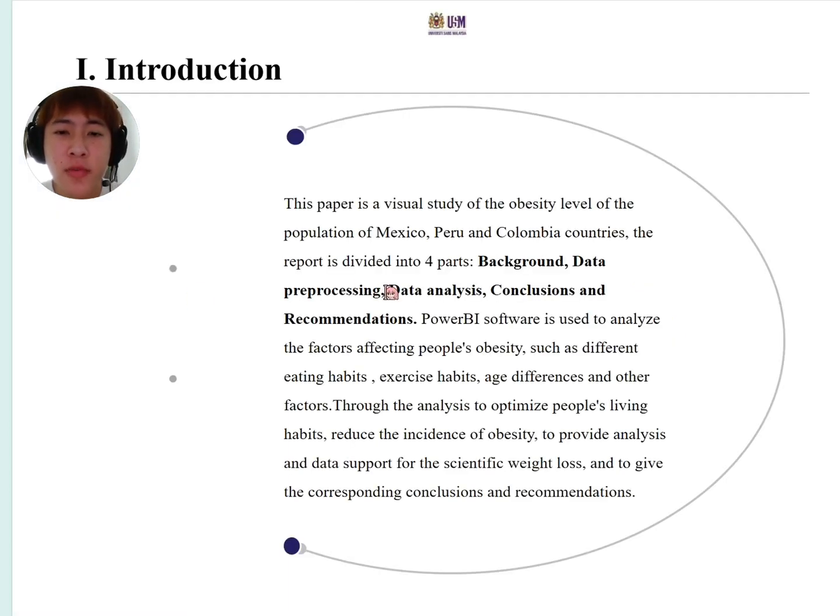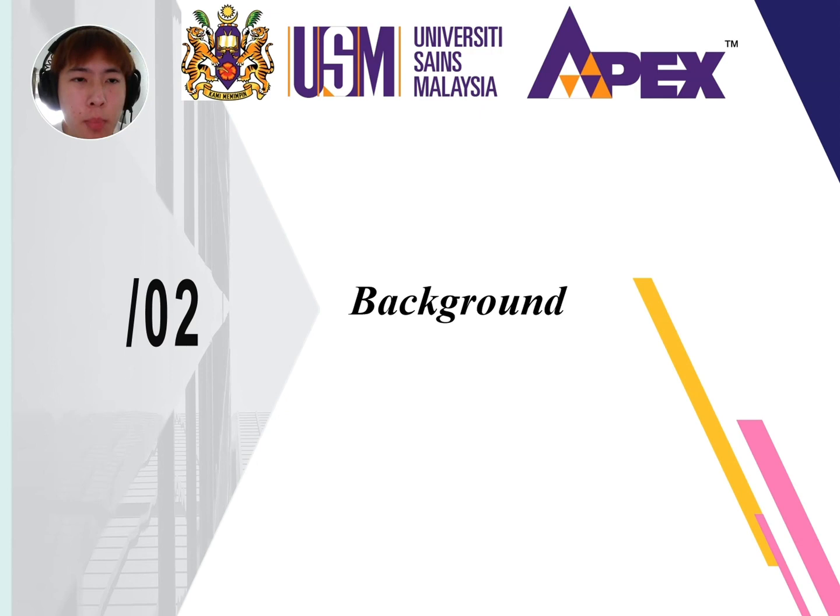This paper is a visual study of the obesity level of the population of some countries. The report is divided into four parts: background, data pre-processing, data analysis, conclusions, and recommendations. We will use Power BI software to analyze the factors affecting people's obesity. Then, we will give some advice to reduce the incidence of obesity, to provide analysis and data support for scientific weight loss. Now, I will talk about the background.